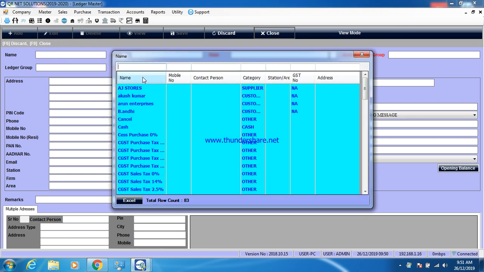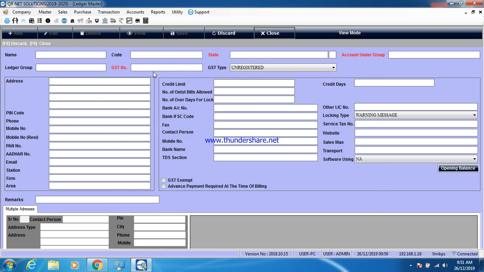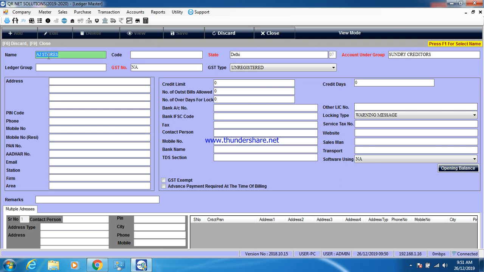Suppose AJ Store. So firstly we add this name, AJ Store. Suppose if you want to give a code name for this supplier, then you can, otherwise it is not compulsory. If you want to give this supplier a particular code, then you can, then state name, then account group.